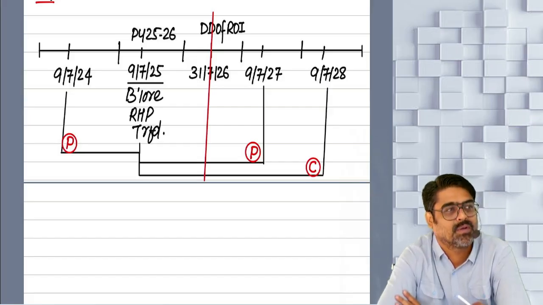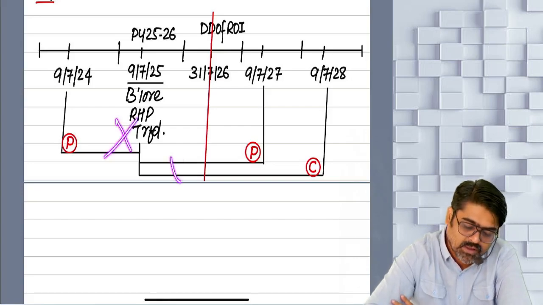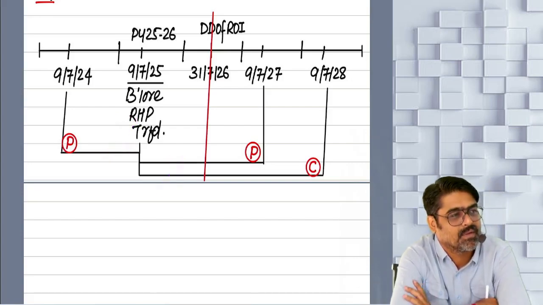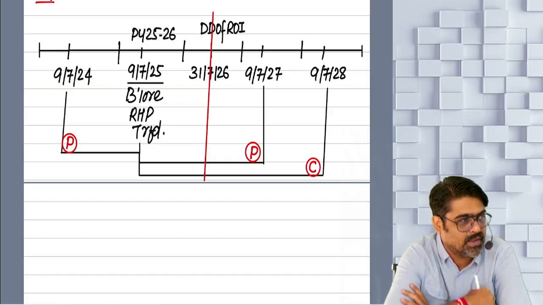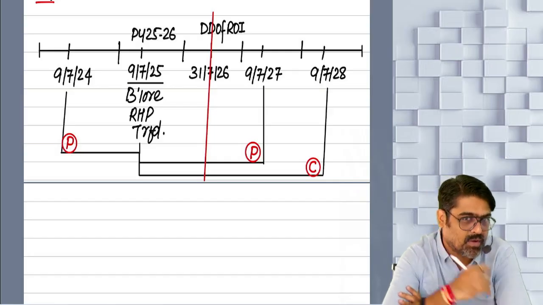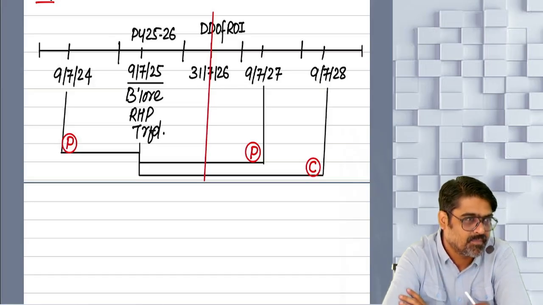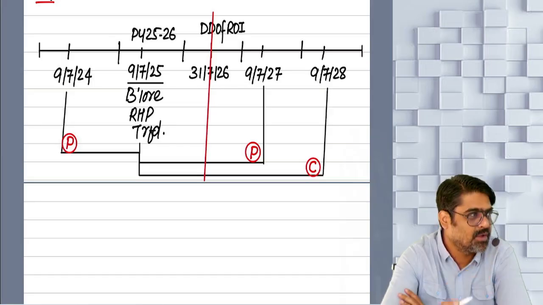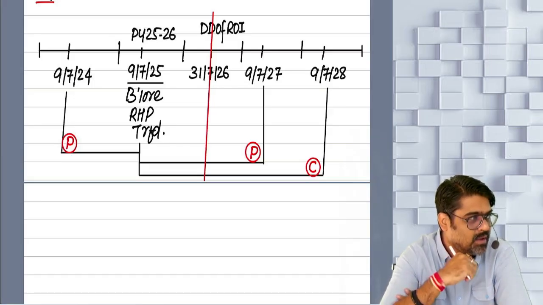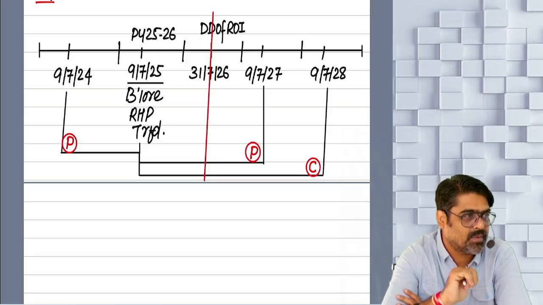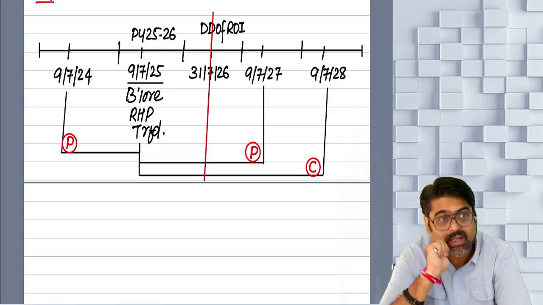Yes or no? But what if you could not purchase and you could not construct on or before the due date of filing ROI? Will you have to show this long-term gain in your return? Yes. But out of that long-term gain, will you be able to claim this exemption? Why? Because till the due date of filing ROI, till the date of filing your ROI, you are not able to purchase any property or you are not able to construct any property.